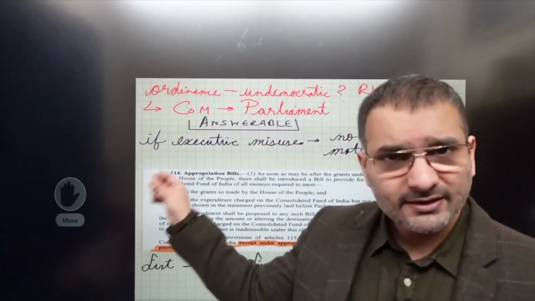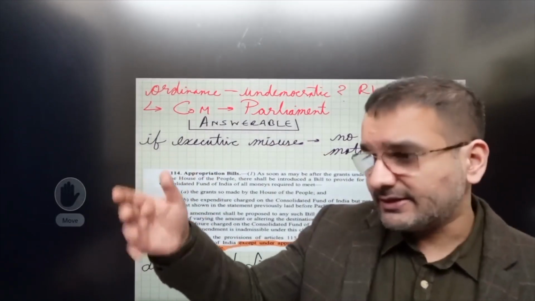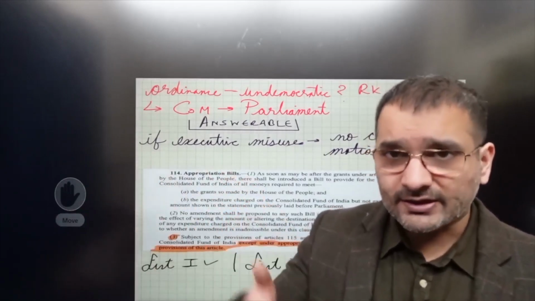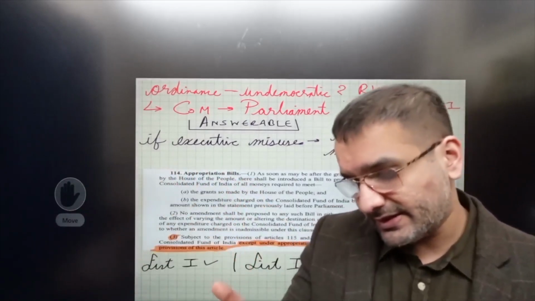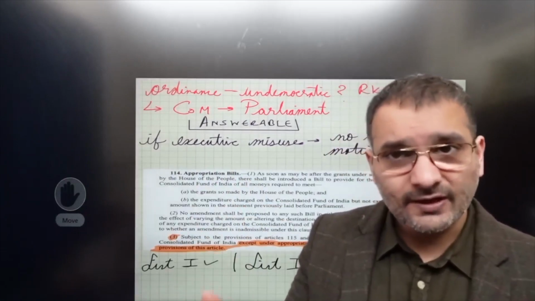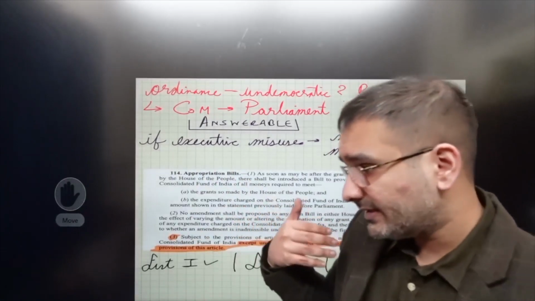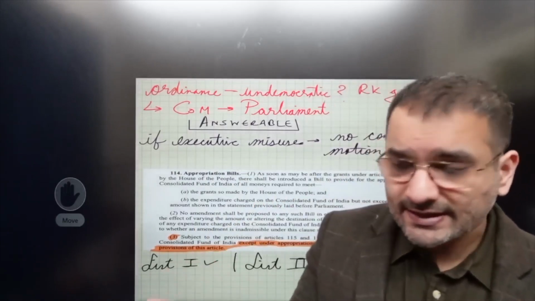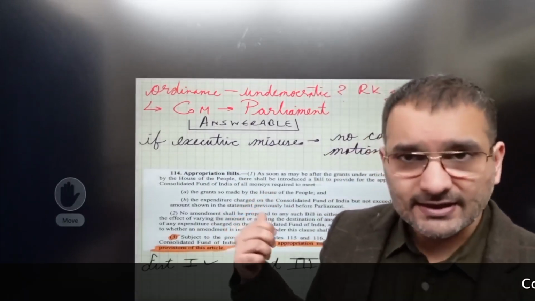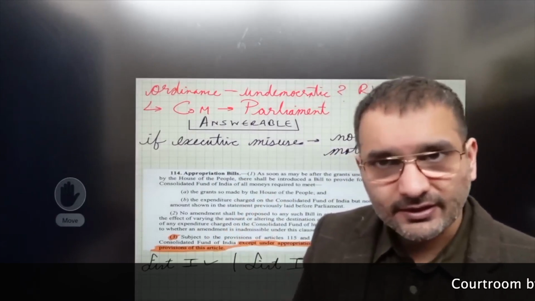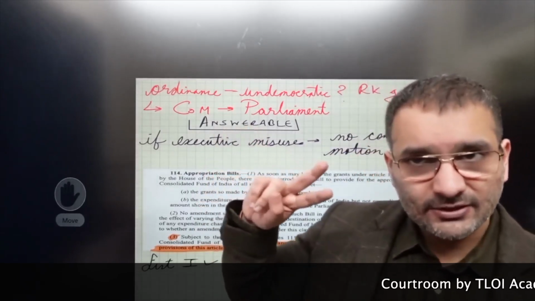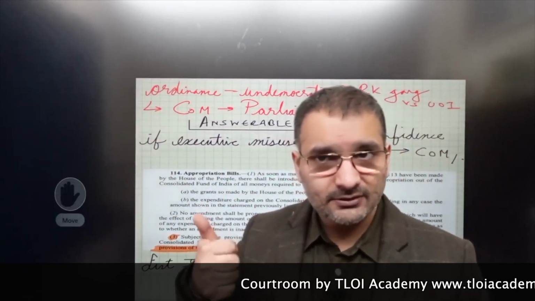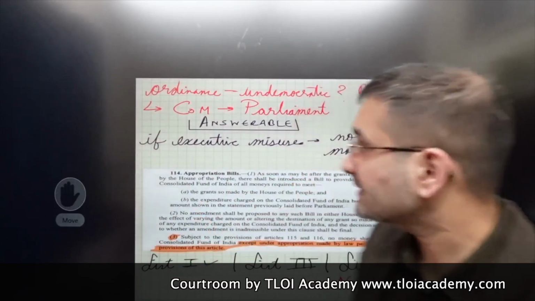The Supreme Court held that the ordinance making power is a legislative action, and the ordinance is basically on the same footing as an act. So therefore, since in the legislative process of passing an act we never really question the motives of the legislature, the same applies in the case of an ordinance as well, right? So you basically elucidate two viewpoints of the Supreme Court on this matter. And I believe you will fetch a high amount of marks.